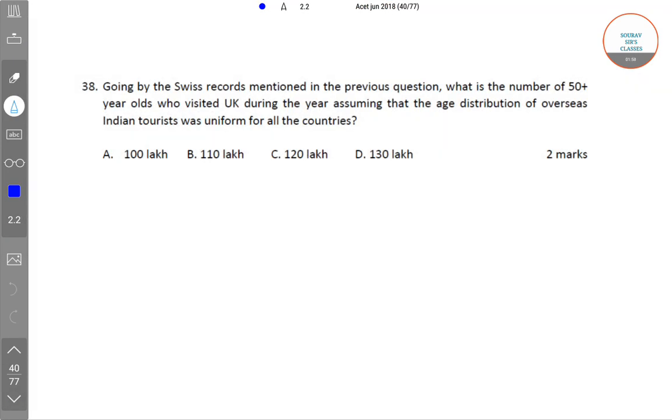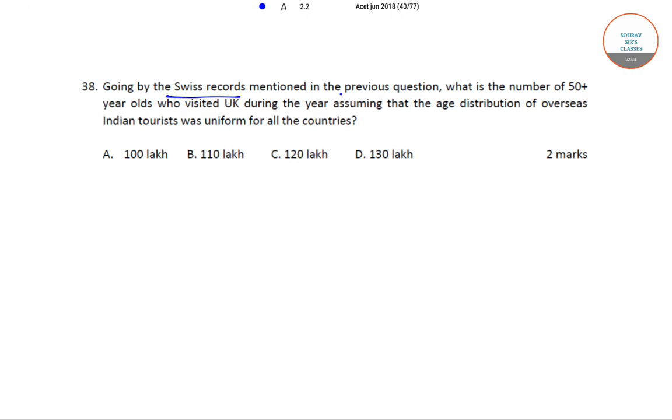Now the next question, which is also a continuation of the previous one, is going by the Swiss records mentioned in the previous question, what is the number of 50-plus-year-olds who visited UK during the year, assuming that the age distribution of overseas Indian tourists was uniform for all the countries?